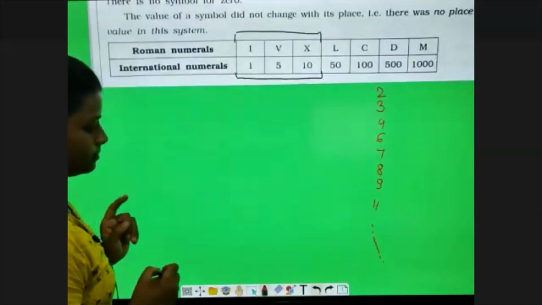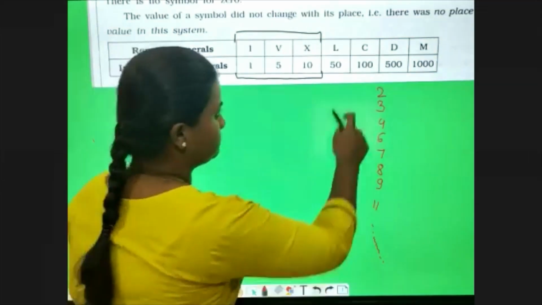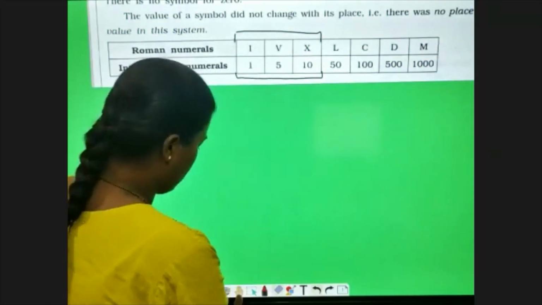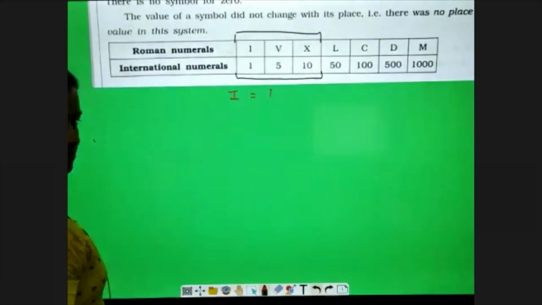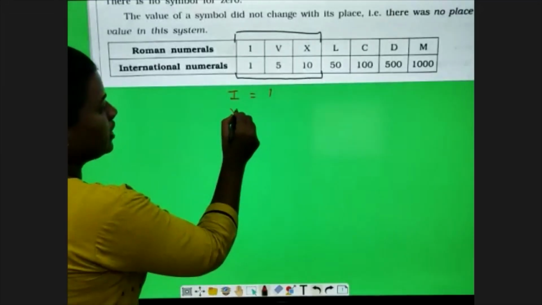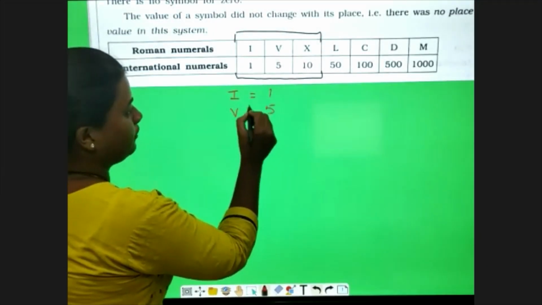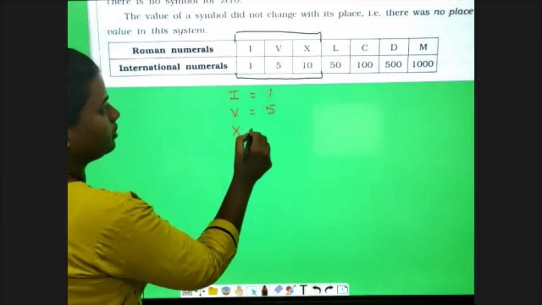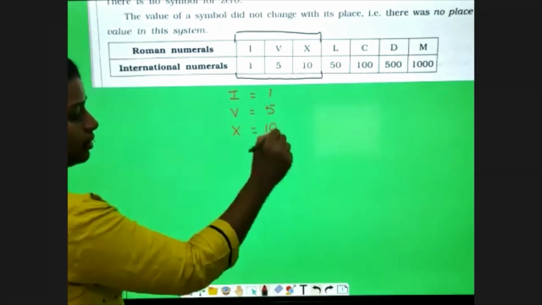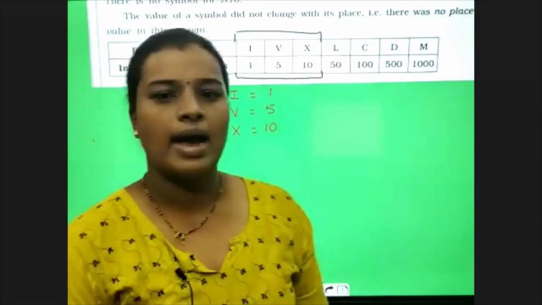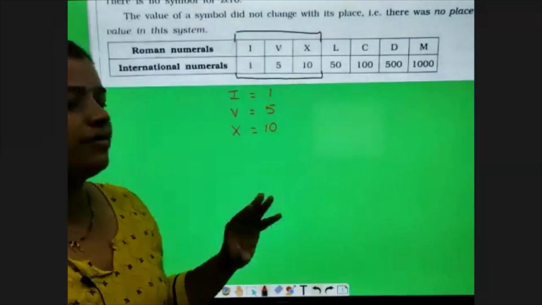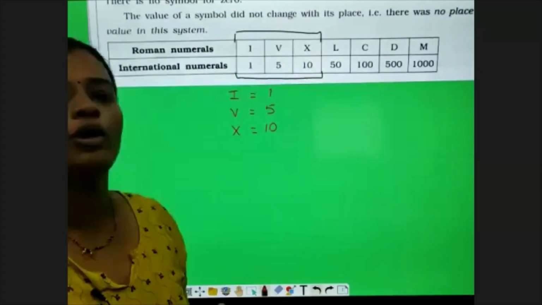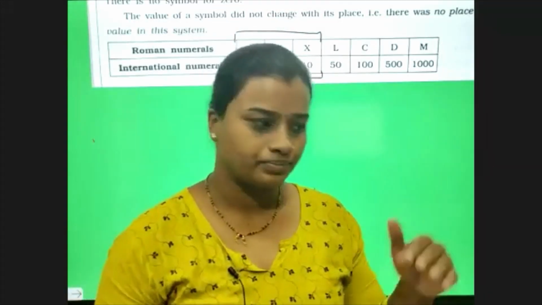So before starting this, make clear that I will always stand for 1. V will always stand for 5. And X will always stand for 10. I will always stand for 1, V will always stand for 5, and X will always stand for 10.